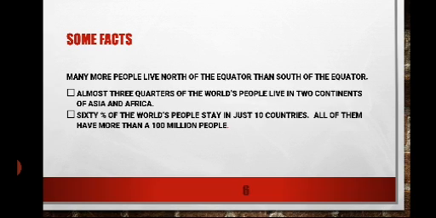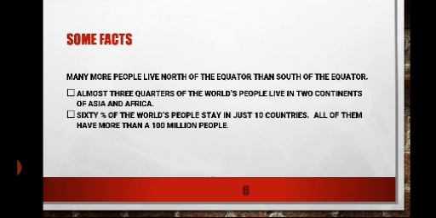There are some facts also that need to be remembered here. It says that many more people live north of the equator than south of the equator. So the maximum population resides in the northern part of the equator, not in the southern part. Almost three-fourths of the world's people live in two continents, so the maximum contribution of population comes from two continents: one is Asia and another is Africa.